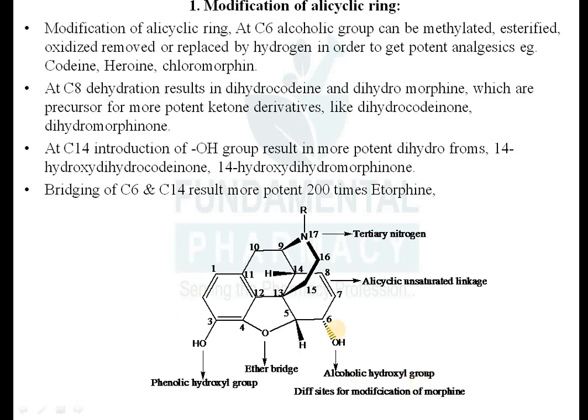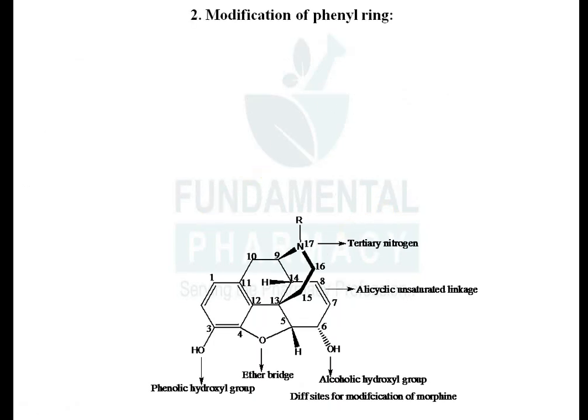ये जो कार्बन नंबर 6 है यहाँ से लेके 14 तक अगर ब्रिज किया आपने, कार्बन नंबर 14 और कार्बन नंबर 6, इन दोनों के बीच में अगर लिंक कर दिया आपने, that will give you a more potent compound, that is 200 times more potent than morphine. So it is nothing but etorphine. Okay, etorphine.